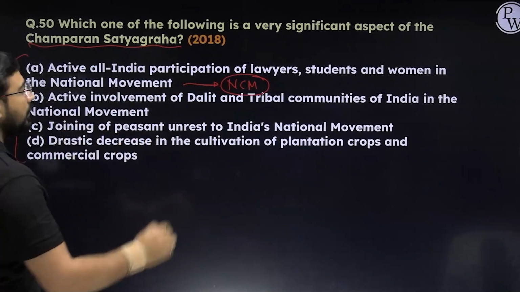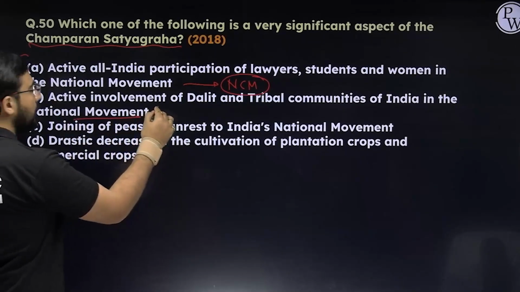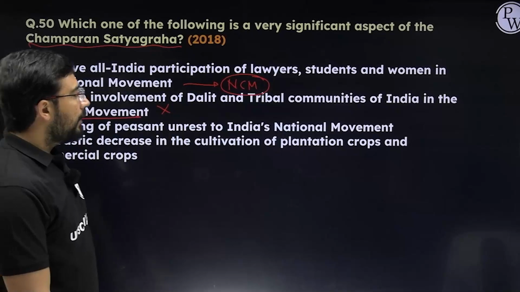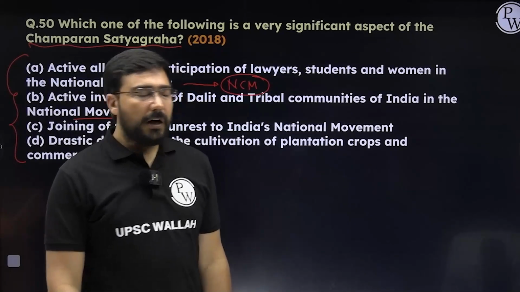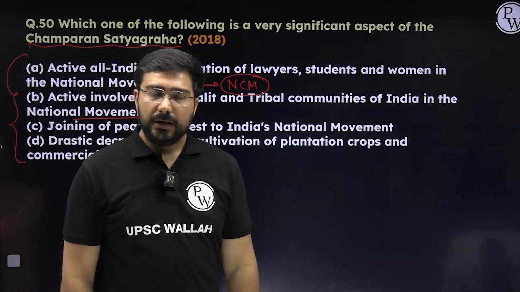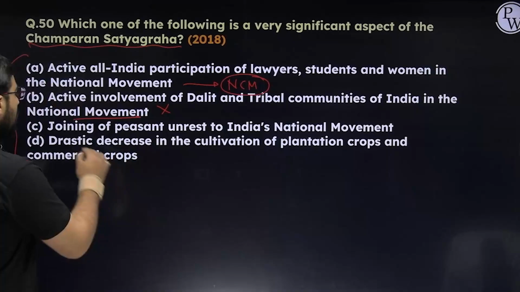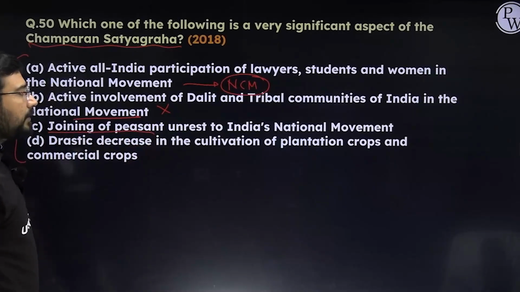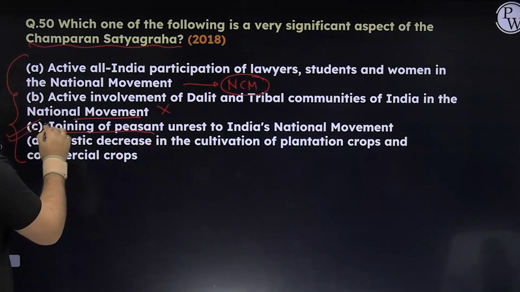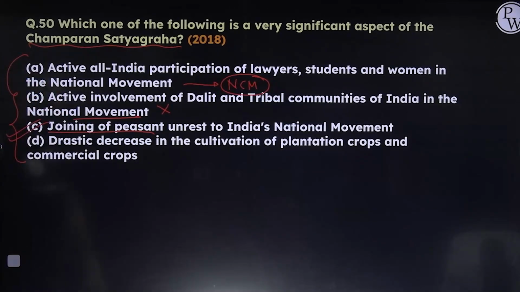Second, active involvement of Dalit and tribal communities of India in the national movement. Now, this is also not that much correct, right? In fact, this statement is more applicable to civil disobedience movement. Like there we see participation of Dalit as well as tribal communities. Joining of peasant unrest to India's national struggle. This looks absolutely fine. Drastic decrease in the cultivation of plantation crops and commercial crops.